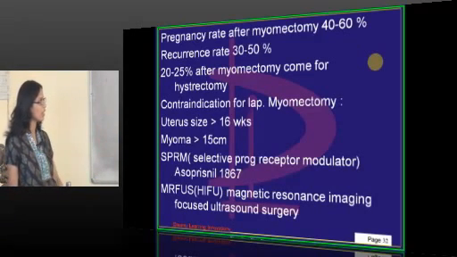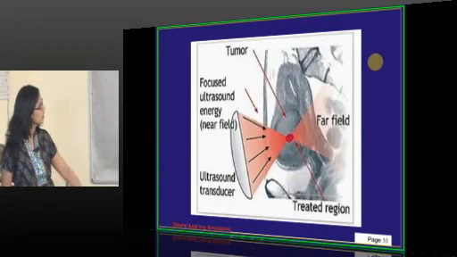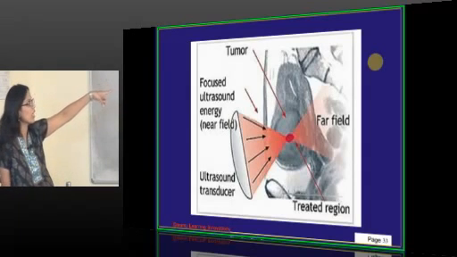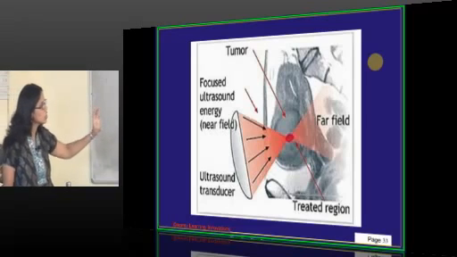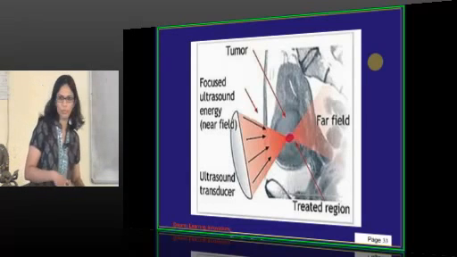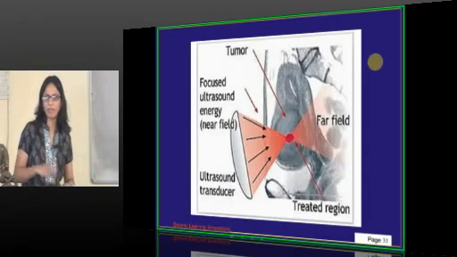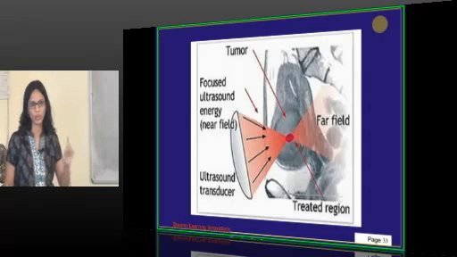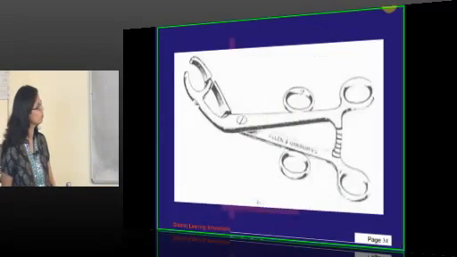MRgFUS, I told you, is magnetic resonance imaging guided focused ultrasound. You can see the fibroid where the focused ultrasound energy, which is near the field, comes from an ultrasound transducer. So it is directly hitting that fibroid. Definitely it doesn't require only one sitting. The patient has to come again and again for repeated sittings, because at one time only it will not shrink the cells of the fibroid.